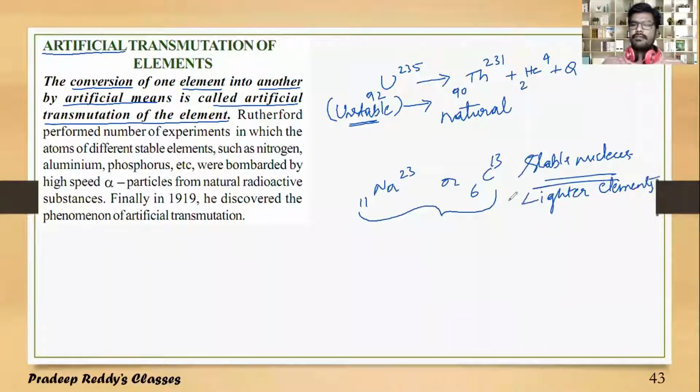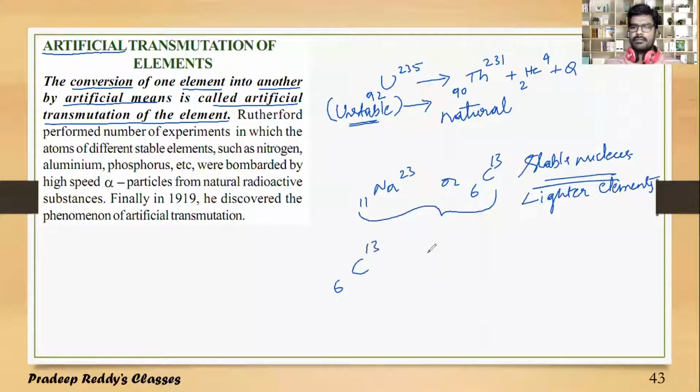Their mass number is less than 170. Its mass number is very small. It is a stable nucleus, and these are lighter elements. Whenever such lighter elements are bombarded with heavier massless particles, like for example